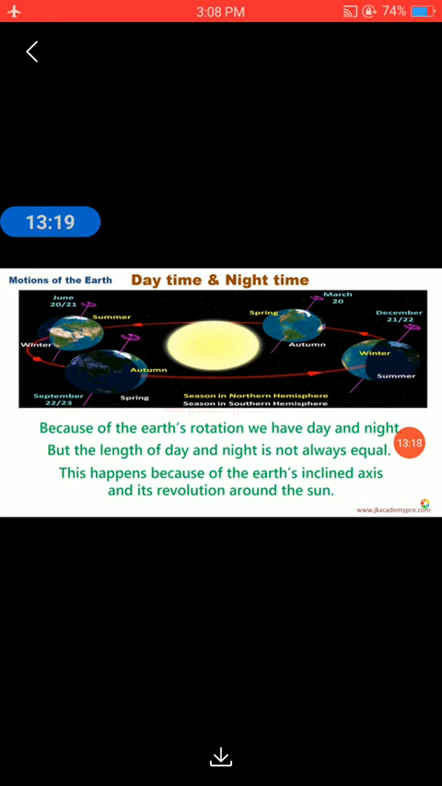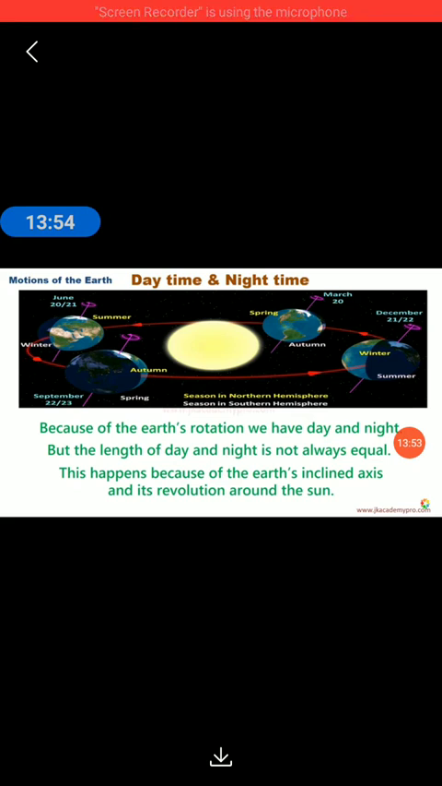We have already learned that because of the earth's rotation we have day and night, but the length of the day and night is also not equal. It means that the daytime and the night time are not of equal length. They are not of equal duration. Sometimes the daytime is longer than the night time, and this happens because of the earth's inclined axis and its revolution around the sun.